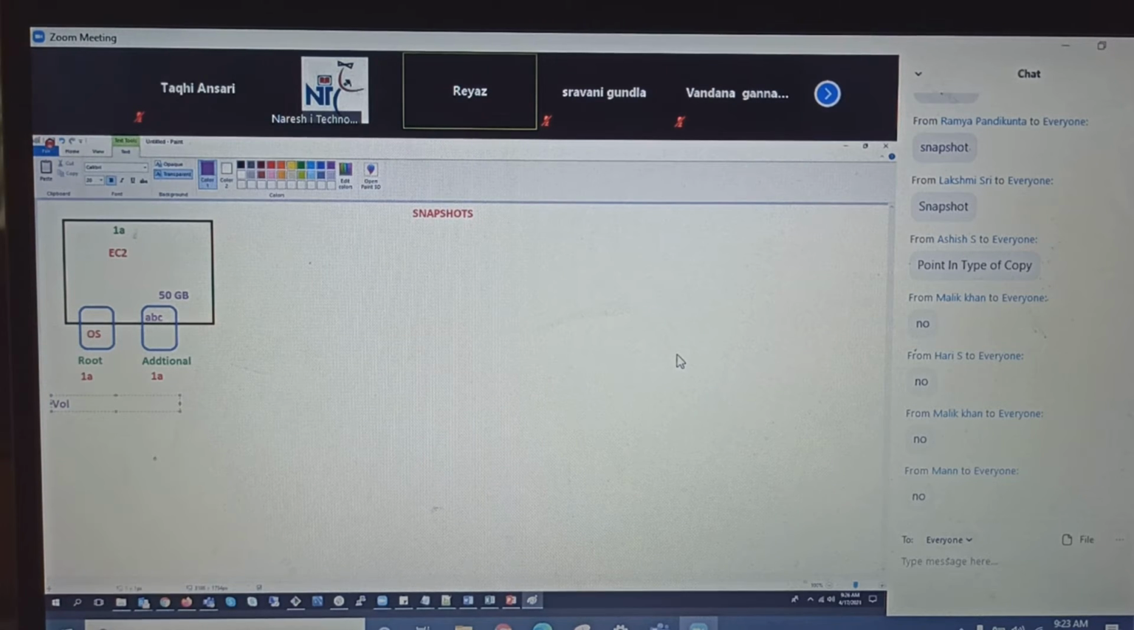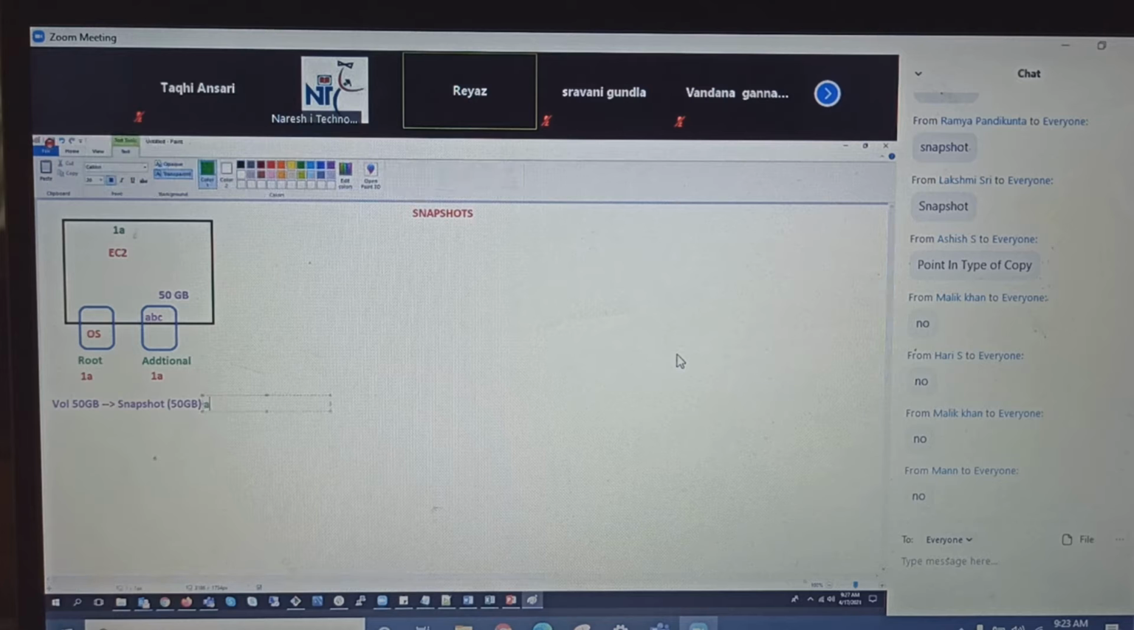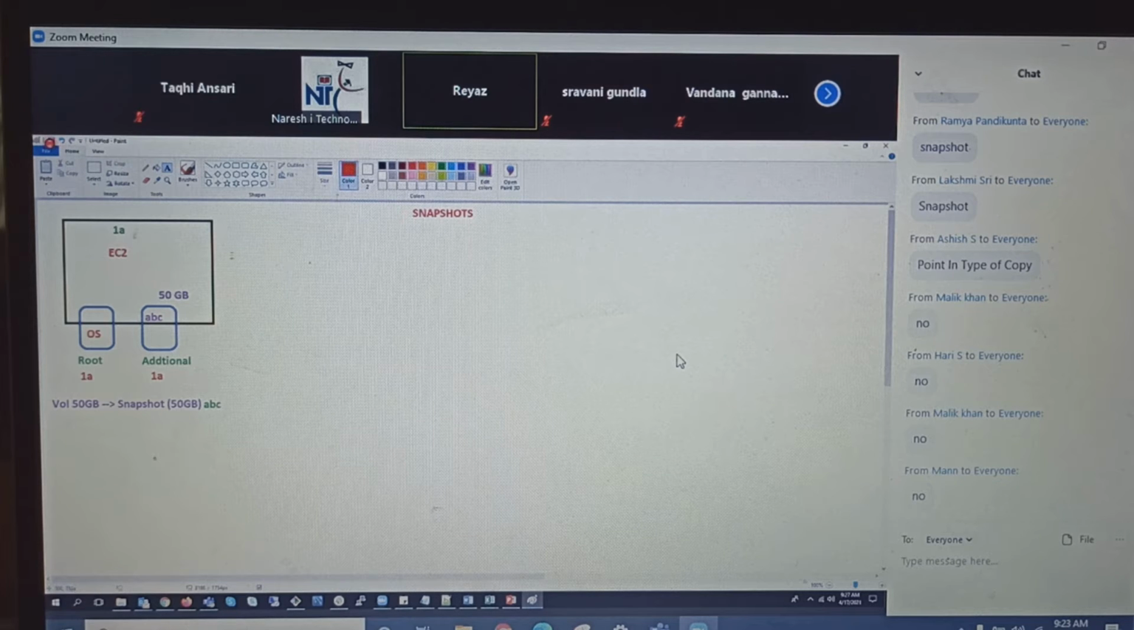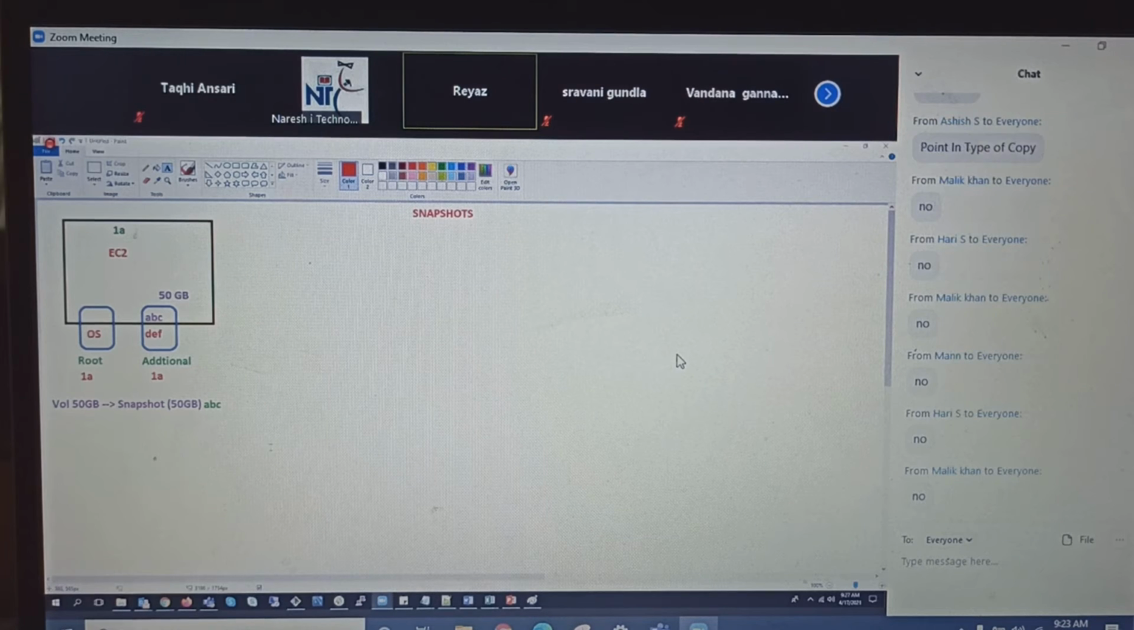So suppose the volume has 50 GB, and then you are taking the backup of this volume. What is that backup of the volume called? Snapshot. What is the size of the snapshot if you take it? 50 GB only, right? Okay. Now, this contains ABC data. Now, I have added here DEF. Can you tell me the DEF will be replicated in this first snapshot? No.